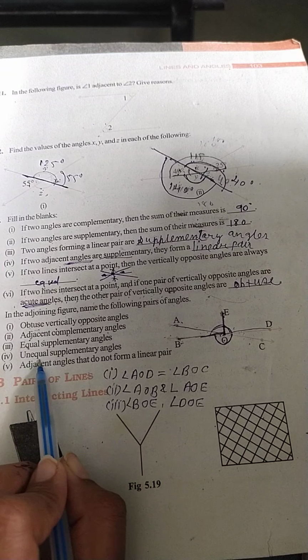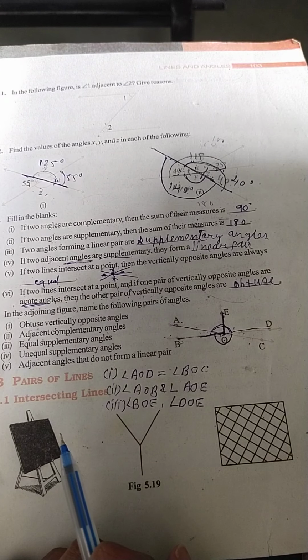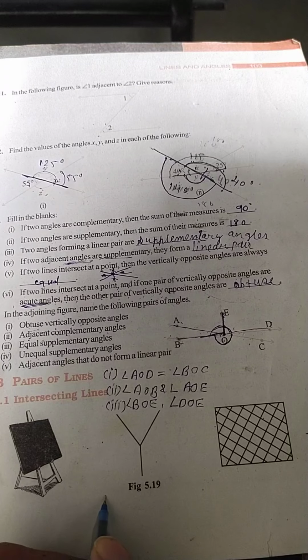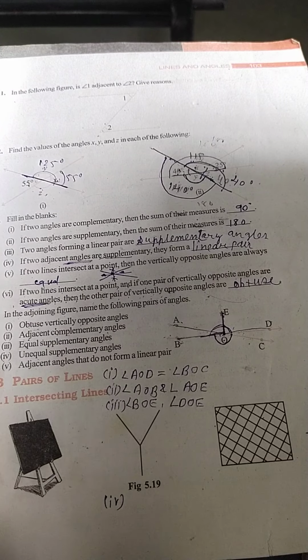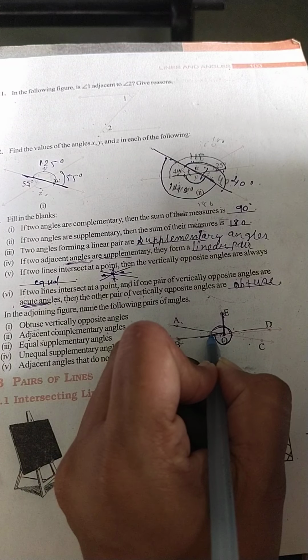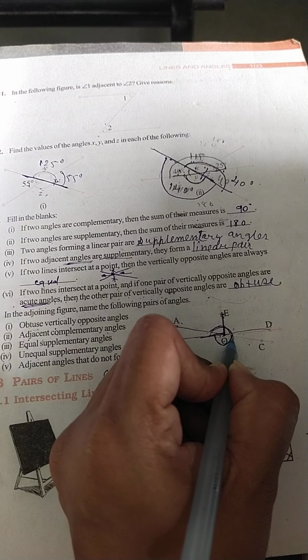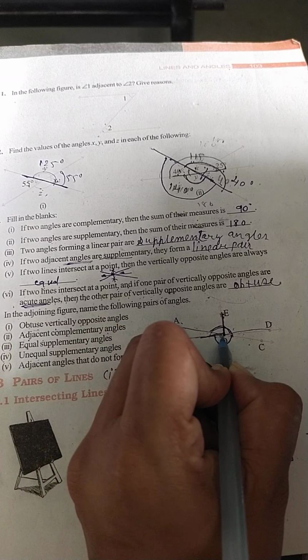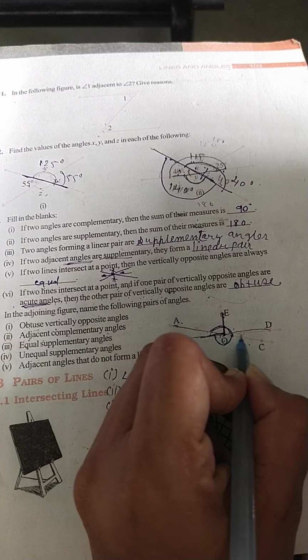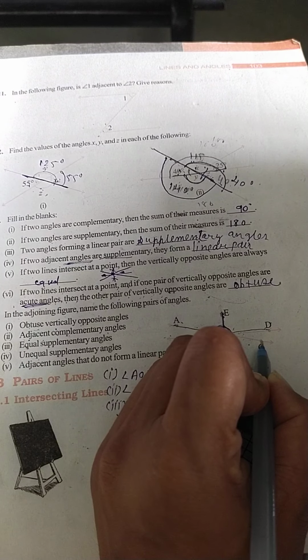Now, next, unequal supplementary angles. Unequal supplementary, I am writing over here. Okay, it's visible? Okay. Unequal supplementary angles, it means we want supplementary, total we want 180, but unequal, both are not equal over here. So which are in unequal? So see over here, this is the linear pair. So here AOD and DOC, yes or not?